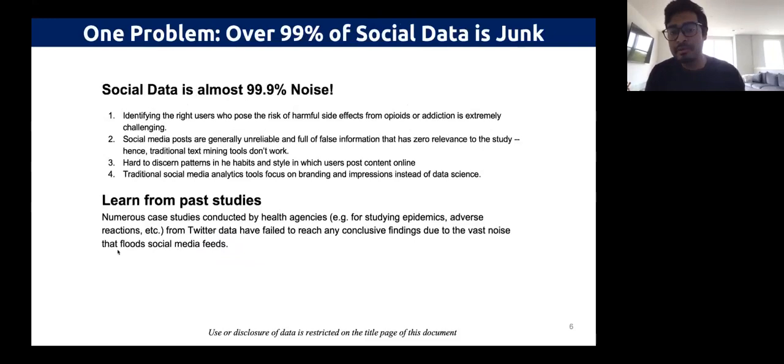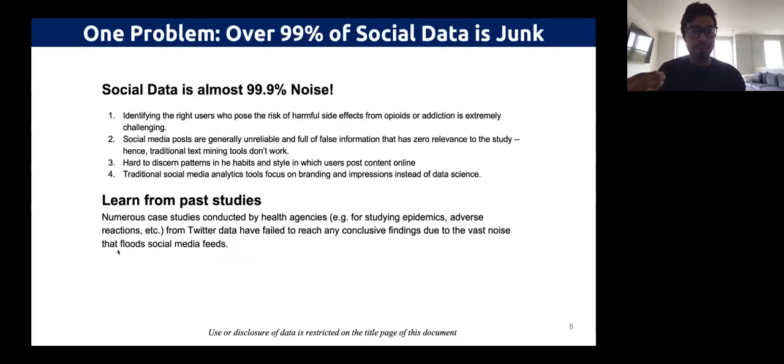Especially when we're looking at Twitter, most of it is a lot of inappropriate data. A lot of data is ads. A lot of data is just not relevant. It has no relevancy in terms of patients, users. And so it's really important to be able to identify this challenge.